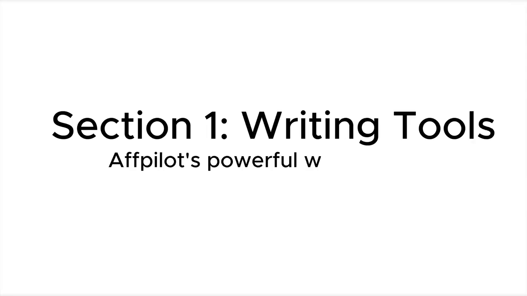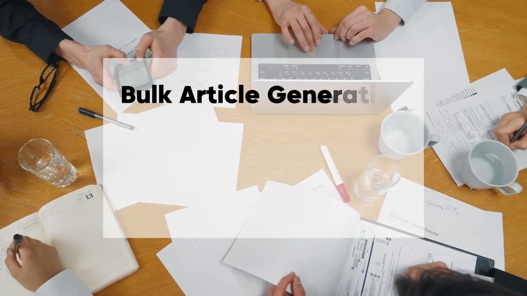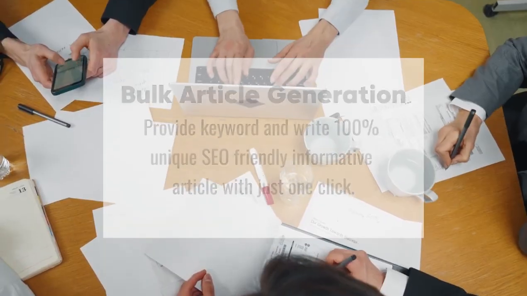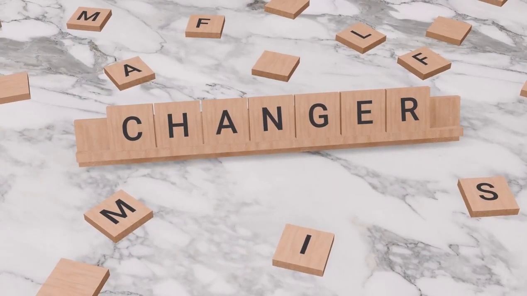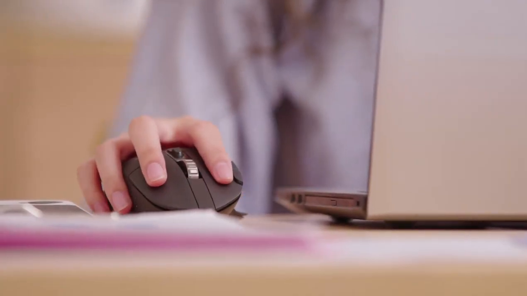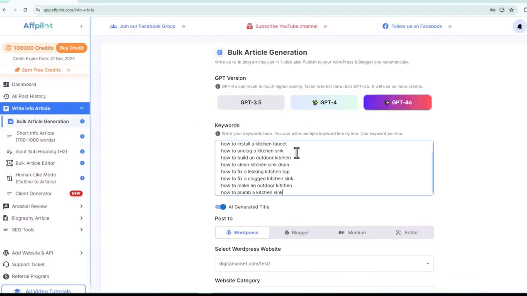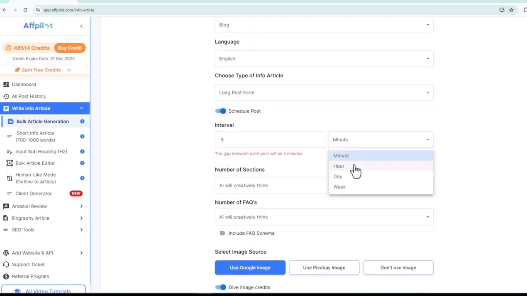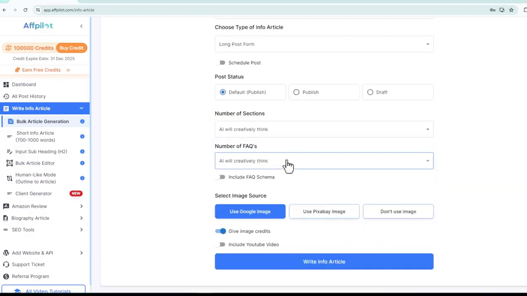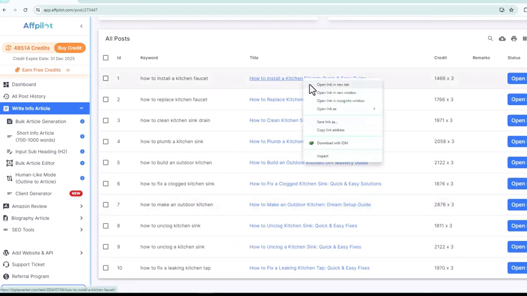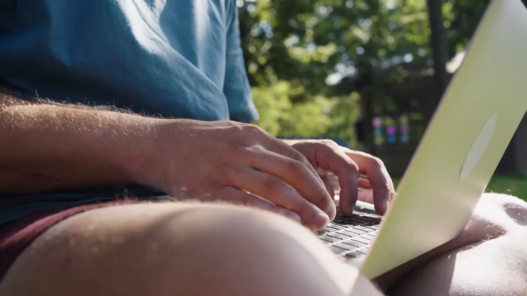Let's begin with Affpilot's powerful writing tools, tailored to meet the diverse needs of content creators. Bulk article generation. Affpilot's bulk article generation feature is a game changer for content creators who need to scale quickly. With just a single click, you can generate up to 1,000 unique articles. These articles are not just generic content, they're well-researched, SEO-optimized, and crafted to engage your audience as if written by a human. The AI ensures that each article is both relevant and informative, making this tool perfect for building out your content library or maintaining multiple blogs.